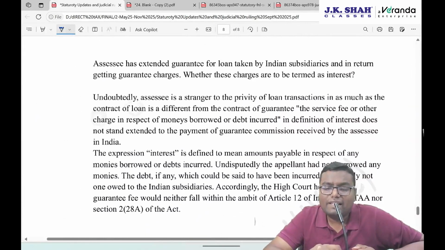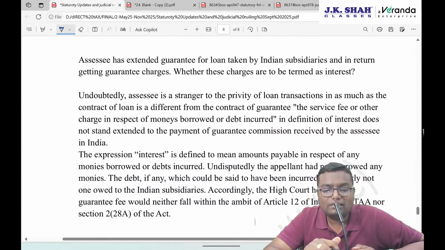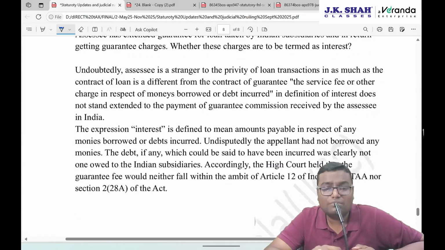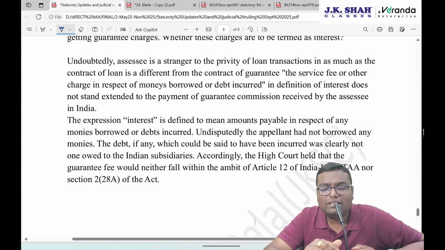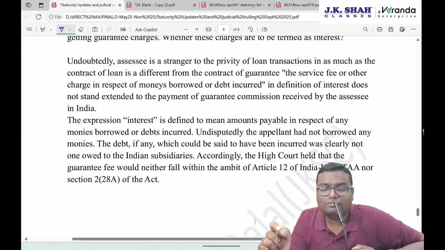Assessee has extended a guarantee for the loan taken by Indian subsidiaries and in return is getting guarantee charges. Whether these charges are to be termed as interest? Undoubtedly, the assessee is a stranger to the privity of the loan transaction, inasmuch as the contract of loan is different from the contract of guarantee. The service fee or other charges in respect of money borrowed or debt incurred, the definition of interest covers this line. It does not cover any guarantee commission.